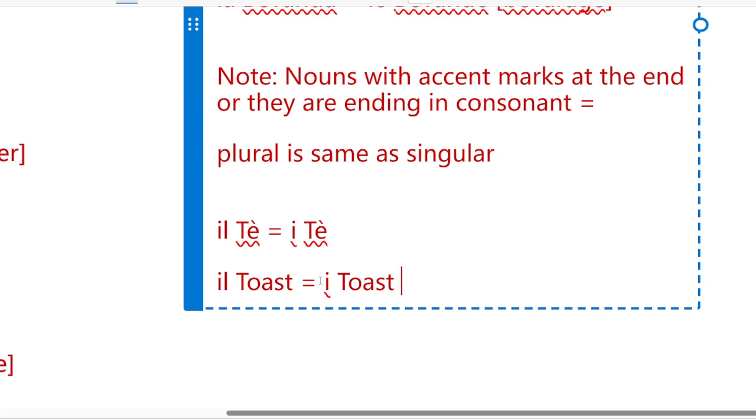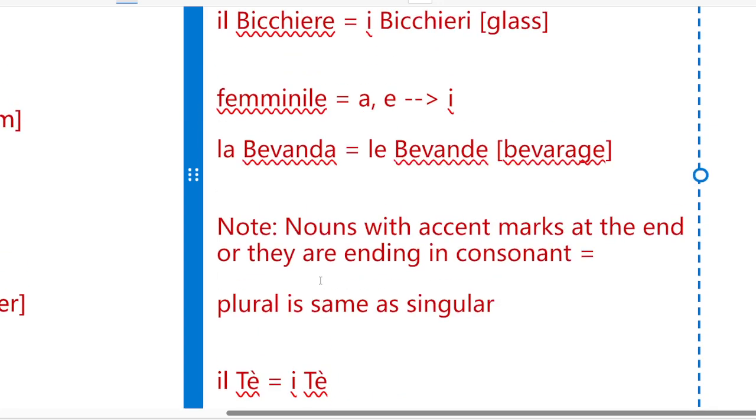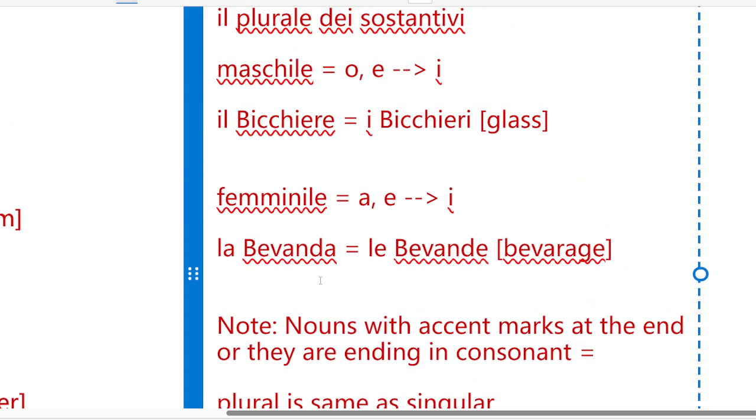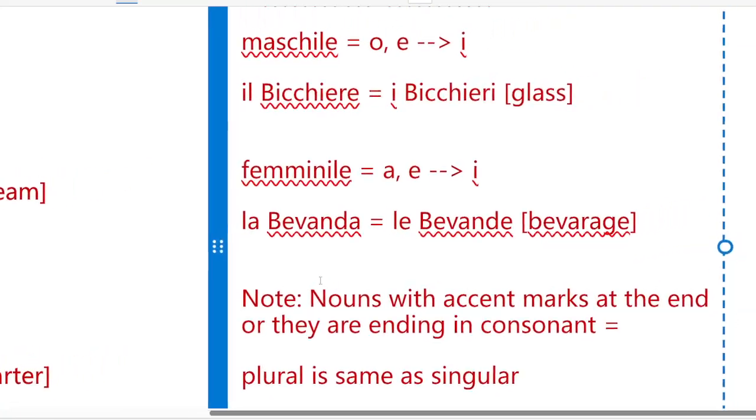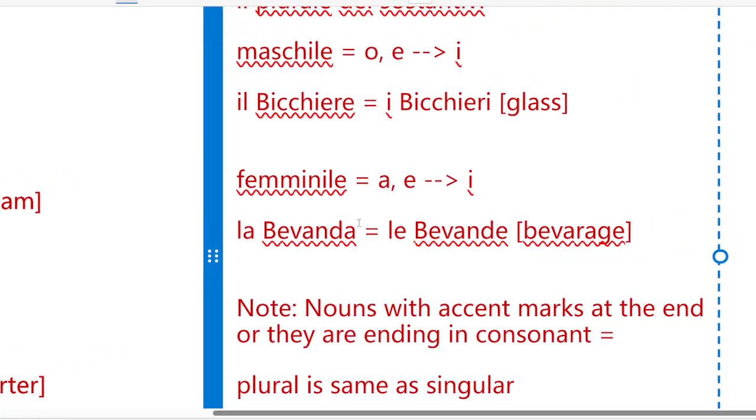Okay, so in the case of Italian language, when we are forming the plural forms, simple is that we have to change the last vowel. In case of feminine, a will change into e, and e will change into i.